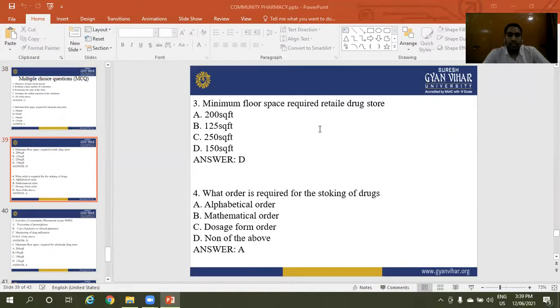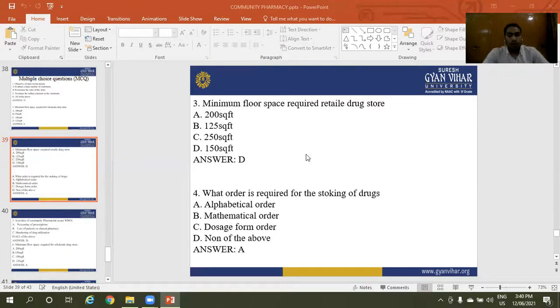Next question: minimum floor space required for a retail drug store. Option A is 200 square feet. Option B is 125 square feet. Option C is 250 square feet. And option D is 150 square feet. The right answer for minimum floor space required for a retail drug store is D, 150 square feet.